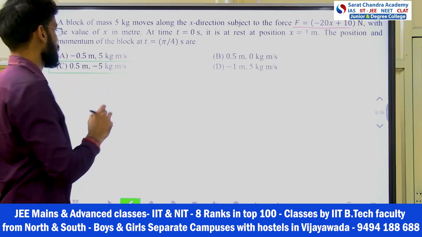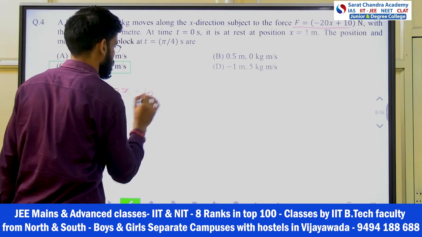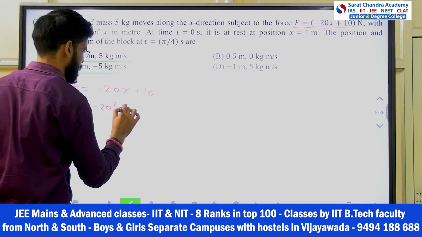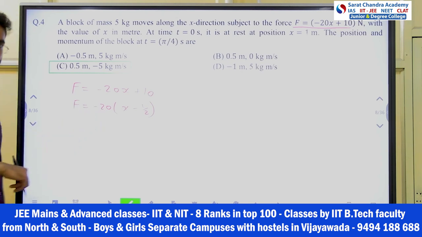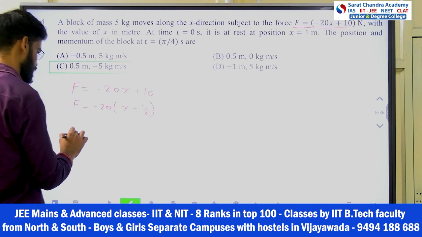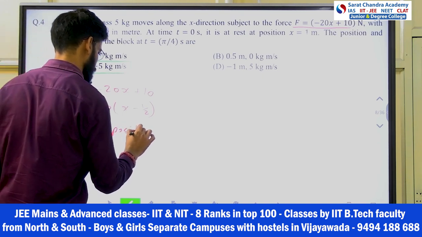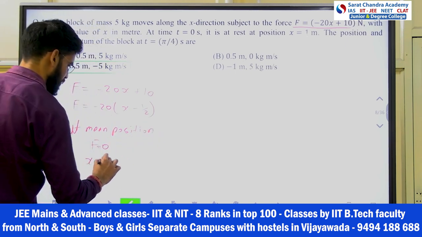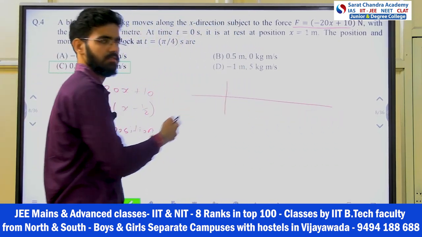Okay, now see here. What is force given to you? Minus 20x plus 10, right? Now if I take minus 20 common, what I will get? x minus half, right? Okay, so means this is my k, okay? And what is mean position here? 1 by 2, right? Where force is getting 0. At mean position, I know F will get 0, right? Means x equals to half. So I can say that generally your mean position is origin, right?